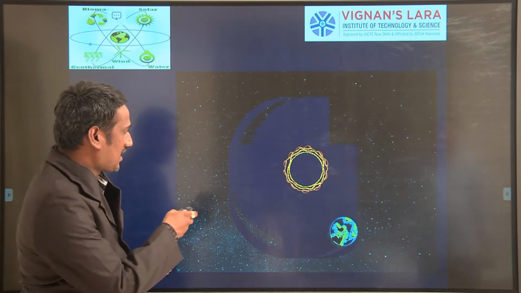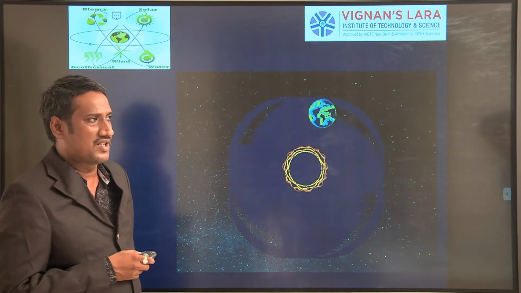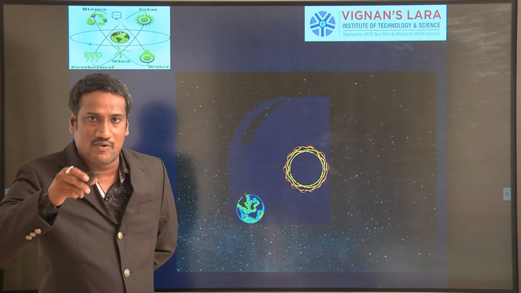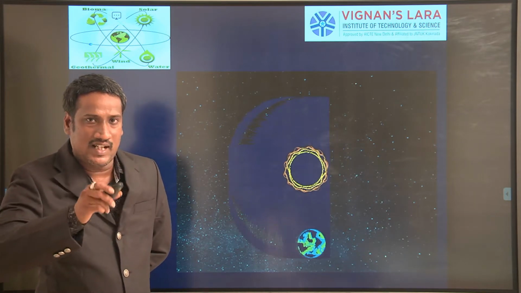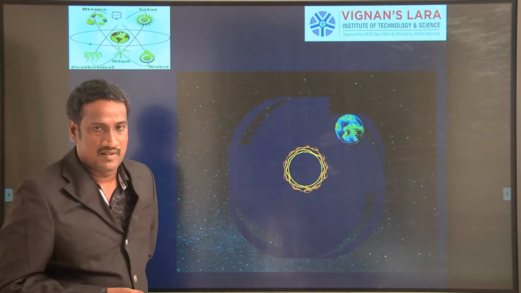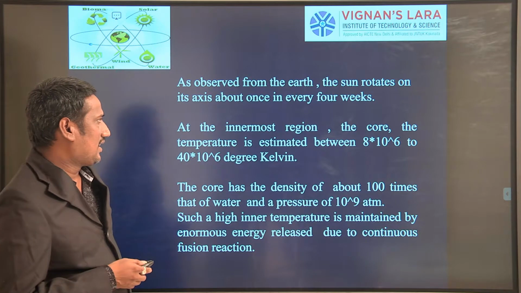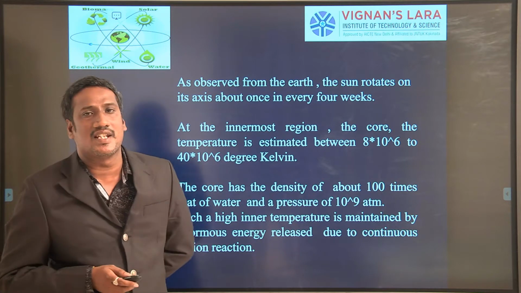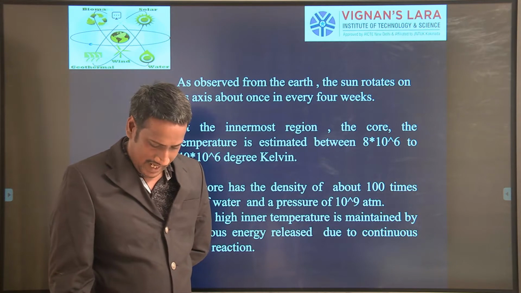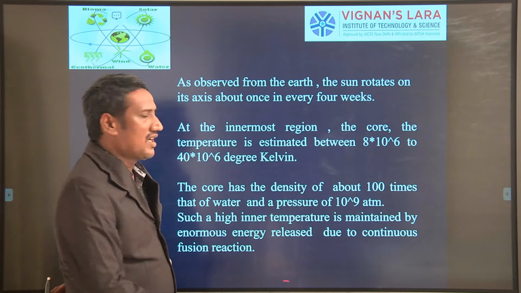If you observe the sun, it is rotating about its own axis. And the earth is rotating about its own axis and also rotating about the sun, as you can observe in the figure. As observed from the earth, the sun rotates on its own axis. What we are saying is that the sun rotates on its own axis once for every 4 weeks.